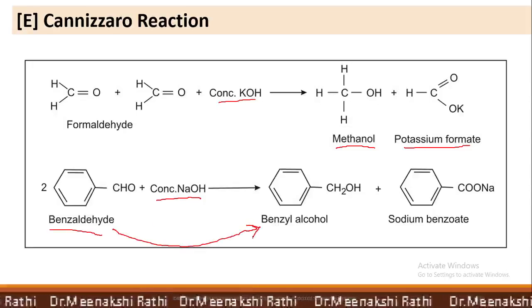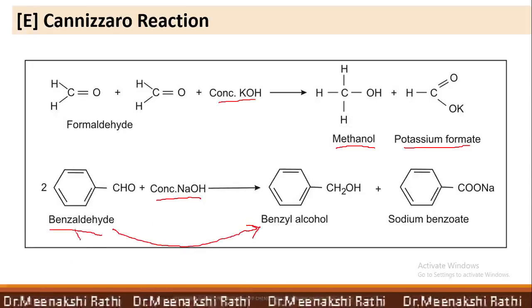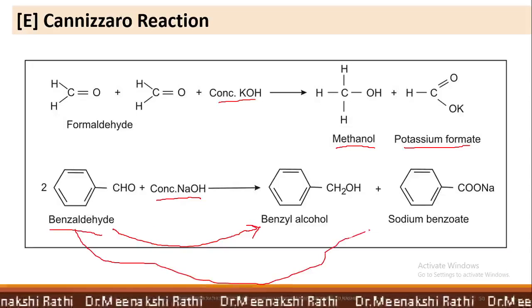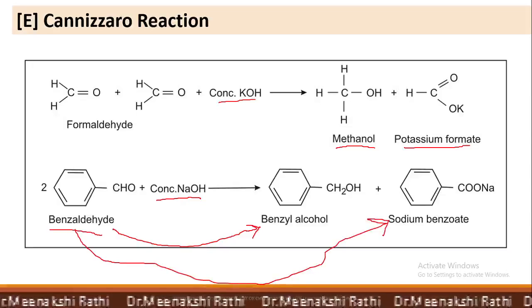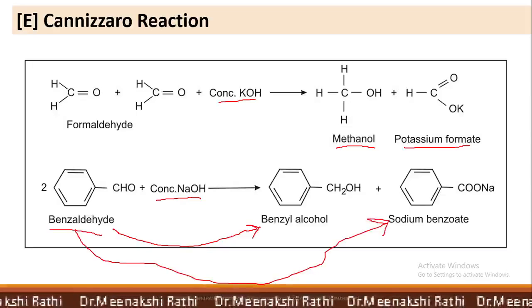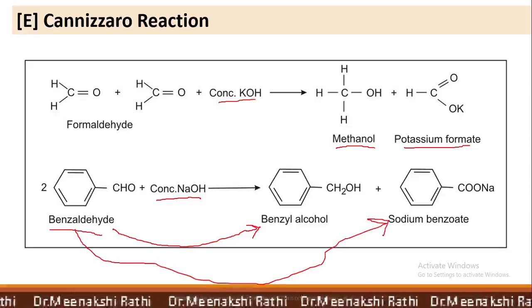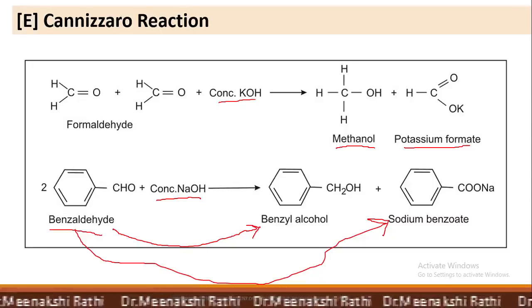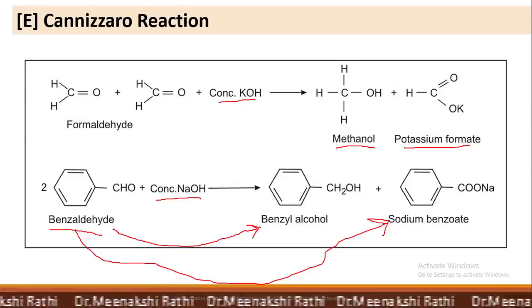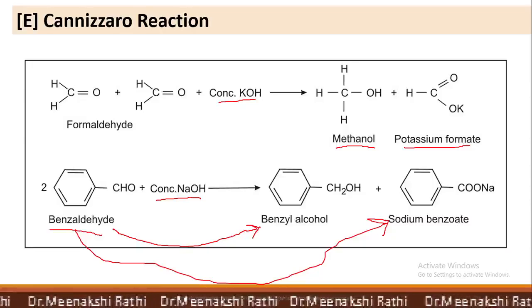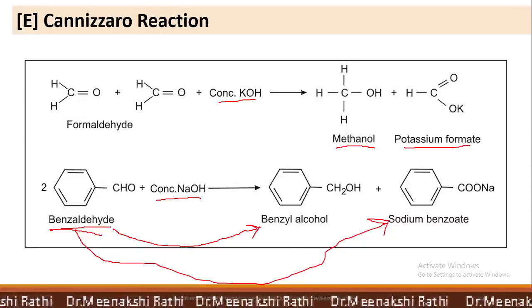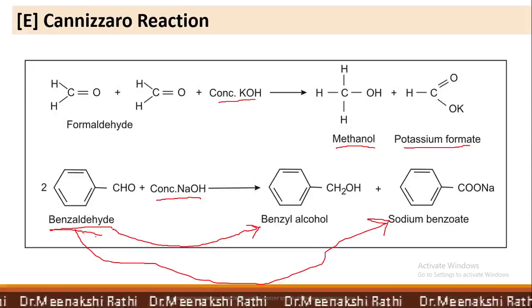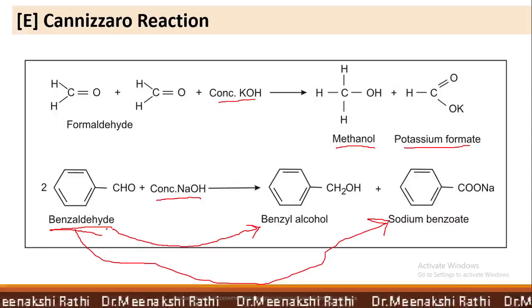It's a reduction reaction, while the other molecule of benzaldehyde undergoes oxidation and forms sodium salt of benzoic acid, or sodium benzoate. Remember one thing, whether it is alcohol or acid, both are formed with the same number of carbon atoms as in benzaldehyde or as in the reactant aldehyde.